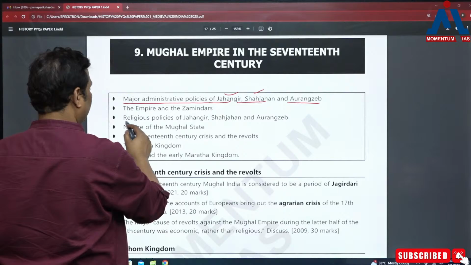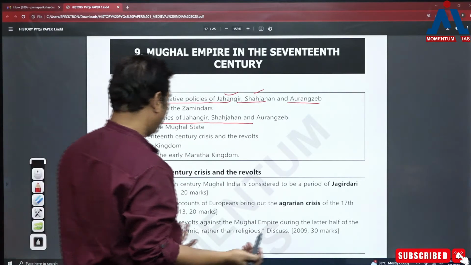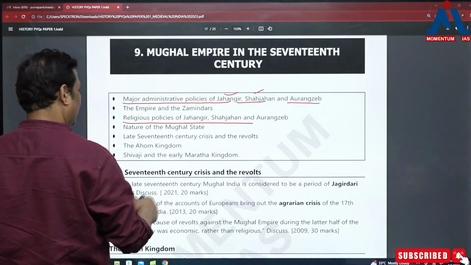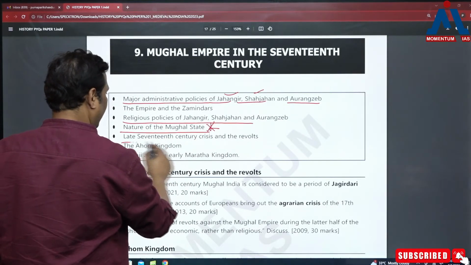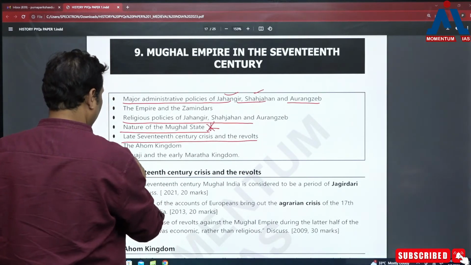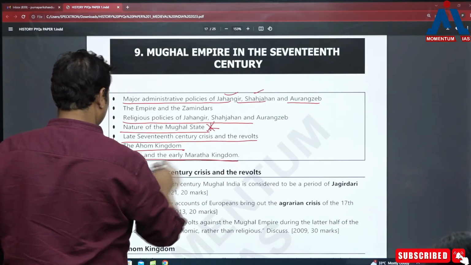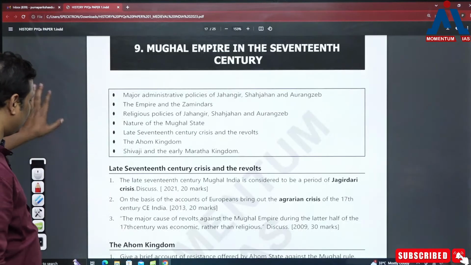Then the religious policies of Jahangir and Shahjahan are there in the syllabus, but the possibility of a question being asked from here is very less. So prepare it normally and keep it. Nature of the Mughal state is an important topic. Then the late 17th century crisis and the revolts. The Ahom kingdom, I have already told you that it is important. Shivaji is very important. You cannot leave Shivaji even by mistake.